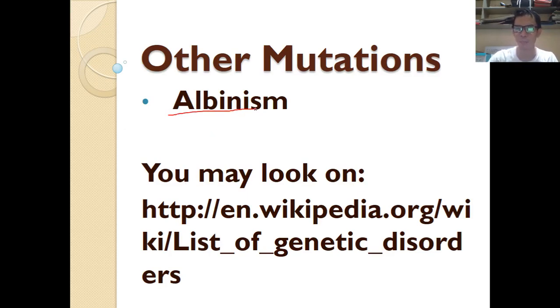Albinism is the inability of the skin to give off melanin. Technically, the person doesn't have melanin on the skin, so the person's skin is colored white. It includes not only the skin, but the eyes are also affected. Instead of the eye color being black or brown, it is colored red. It indicates that the presence of melanin is less in that particular region of the body. So that is albinism.